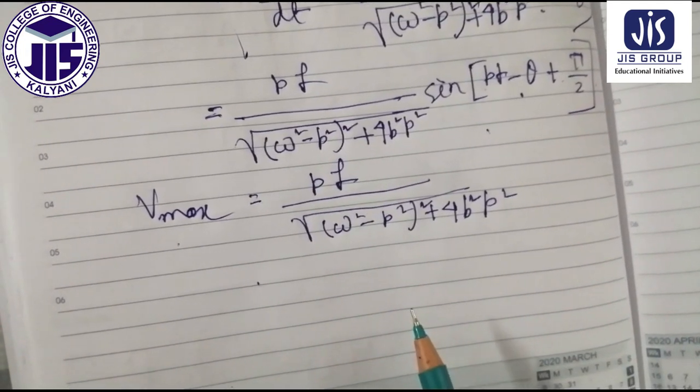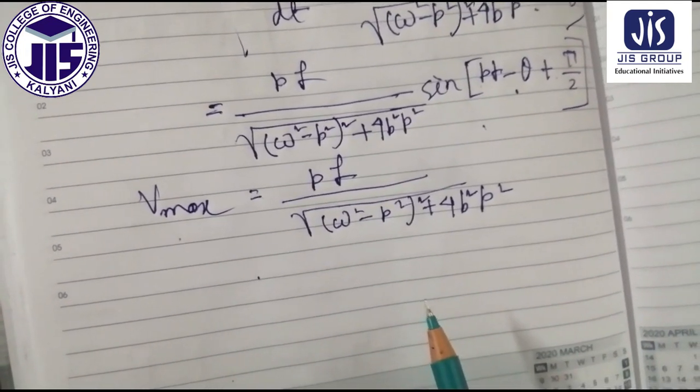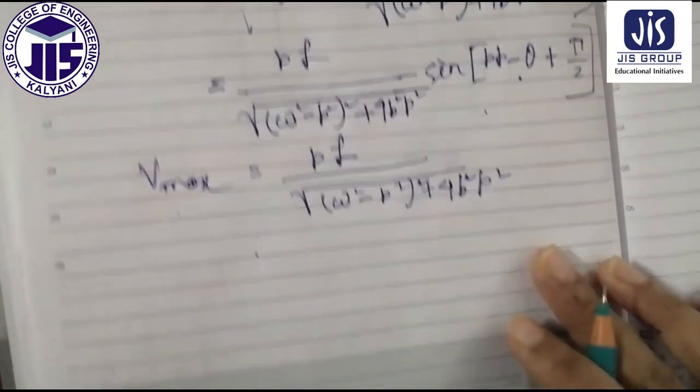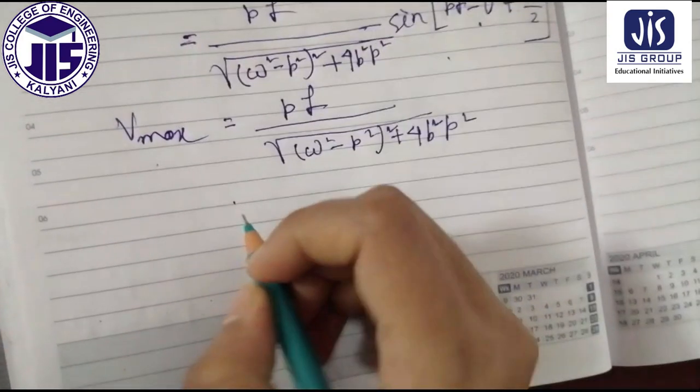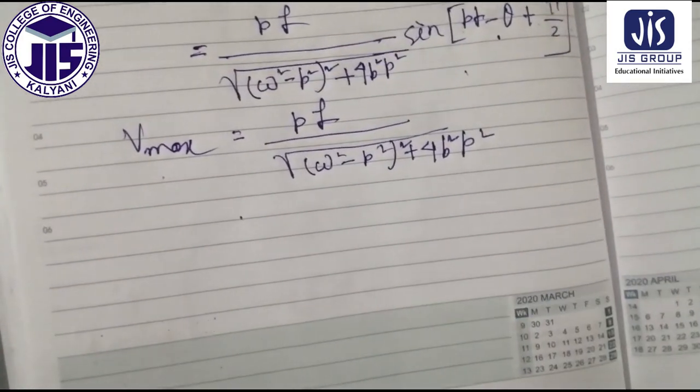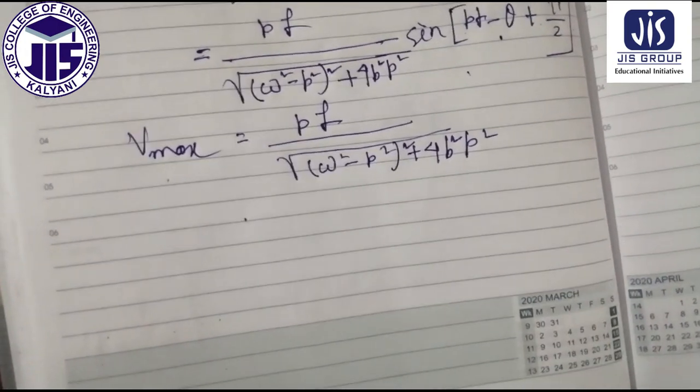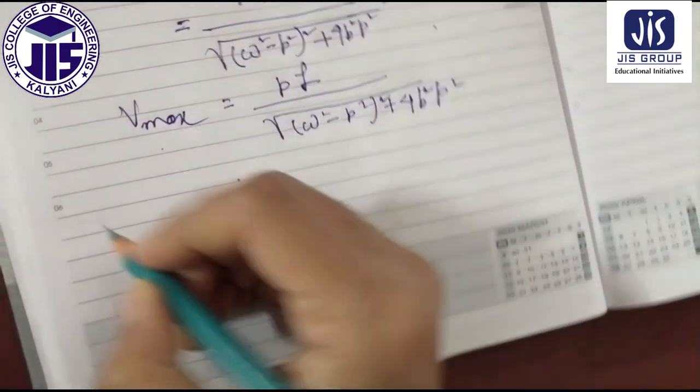Next, if we consider Vmax, there will be three conditions, as we had done in the previous cases.